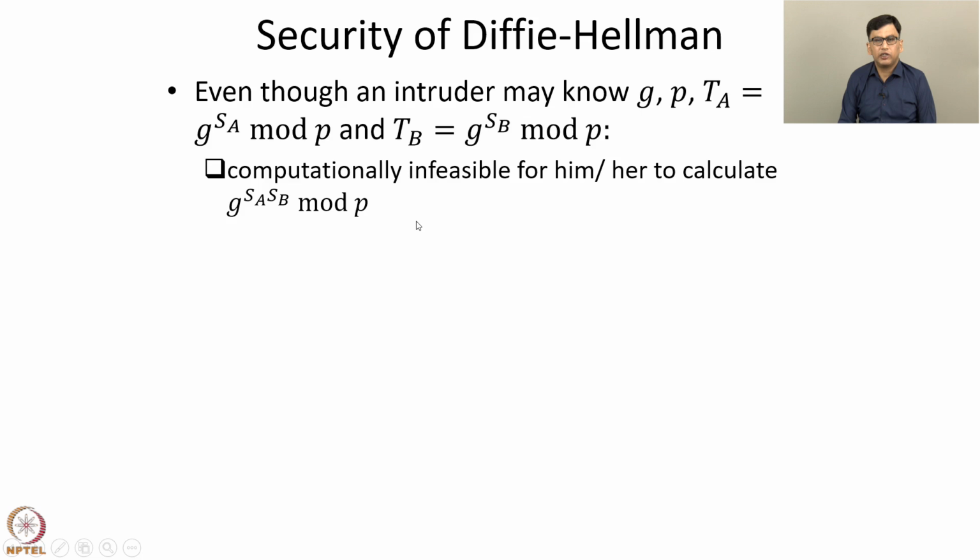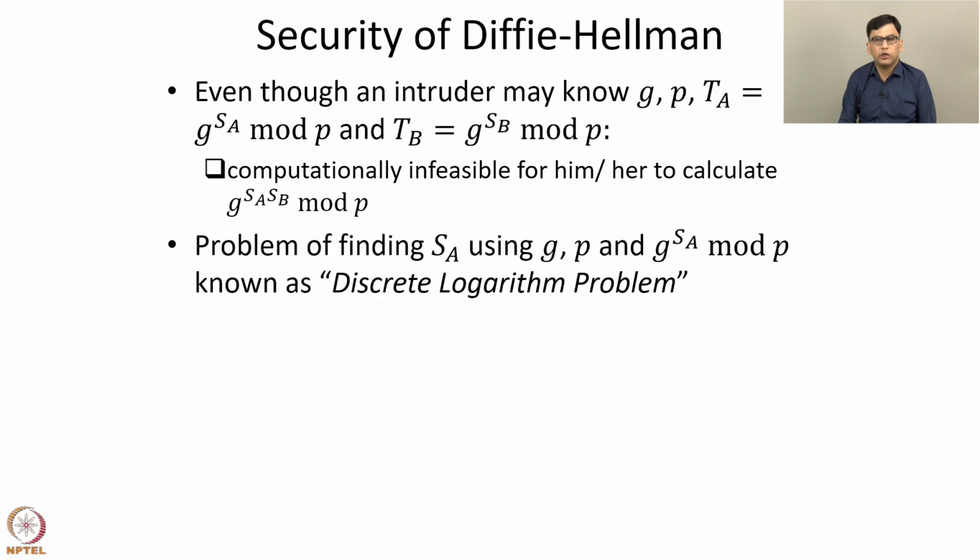So, let us understand why this is true. If G, P and G to the power SA mod P are known, then the problem of finding SA using these quantities is known as the discrete logarithm problem. The reason for this nomenclature is the following. Consider the equation G to the power SA equals TA.